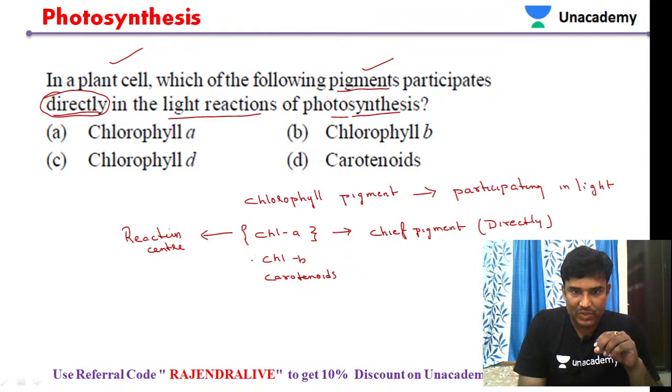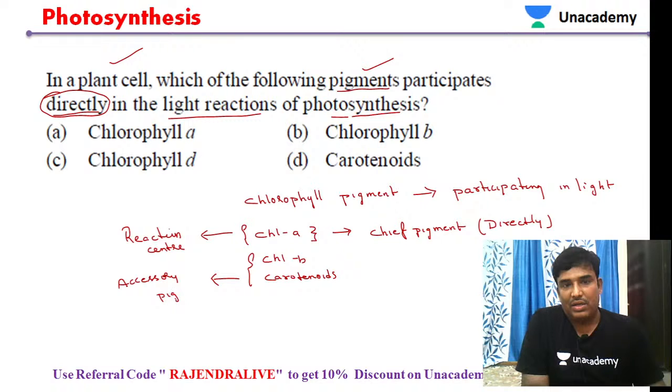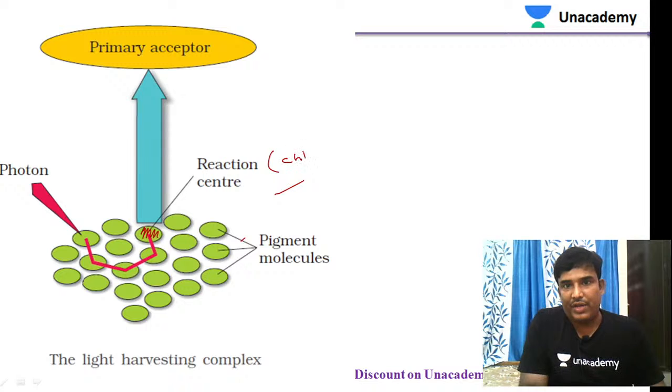Whereas chlorophyll B and carotenoids are also acting, but they are not directly acting. They are accessory pigments or additional pigments. You can see in this diagram, this molecule, for example, is a reaction center. This can be chlorophyll A 700 nanometers or chlorophyll A 680.